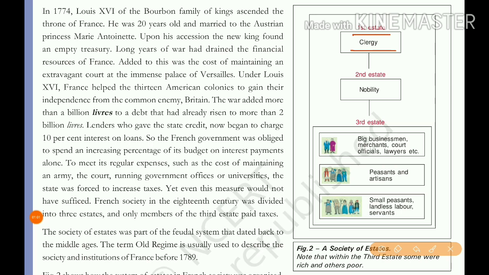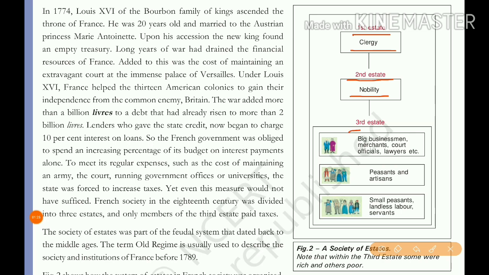The second estate is the nobility. Nobility means nobles, the aristocracy in the upper rank, like landlords in the feudal system.